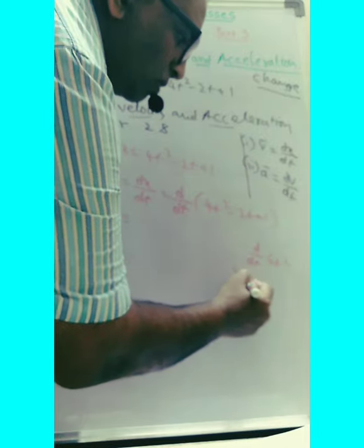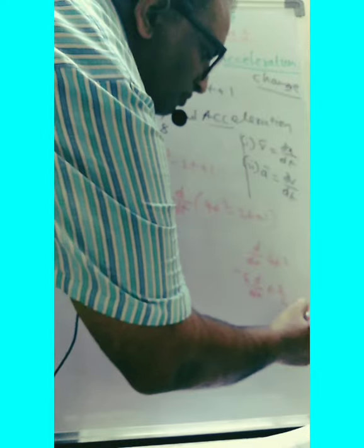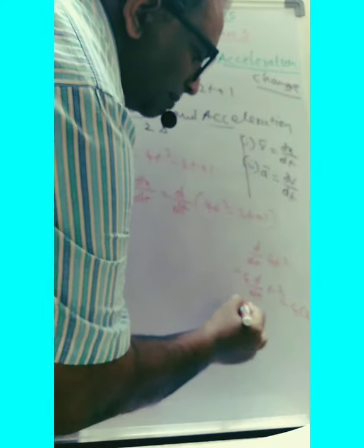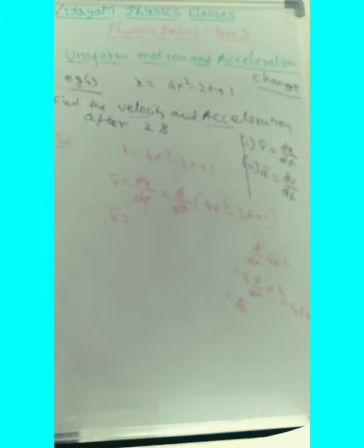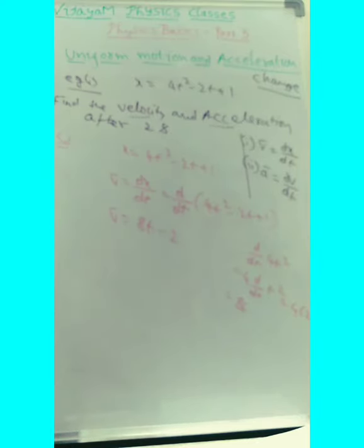See the derivative of 4t square. Let us try to understand. The derivative of 4t square can be written as 4 times the derivative of t square. The derivative of t square is 2t. So 4 into 2t is nothing but 8t. Everyone must learn this differentiation because it is very, very important. If you learn differentiation, if you learn calculus, based on calculus we can solve so many problems. So 8t minus 2, that's the derivative of this equation.